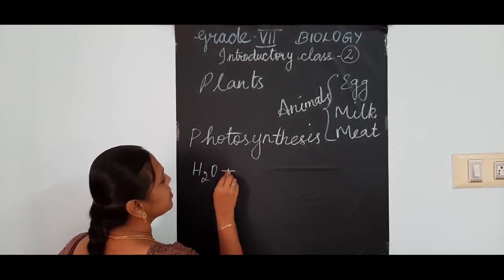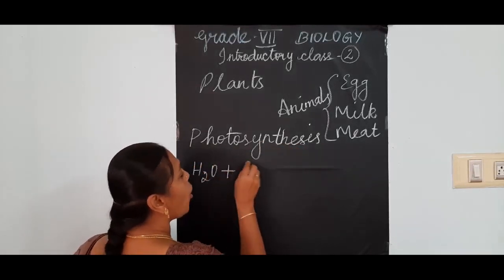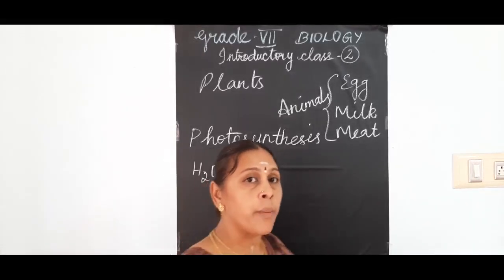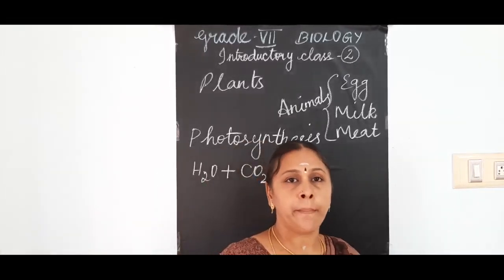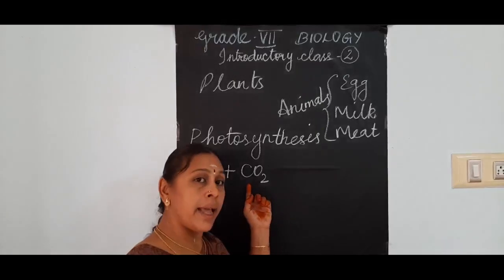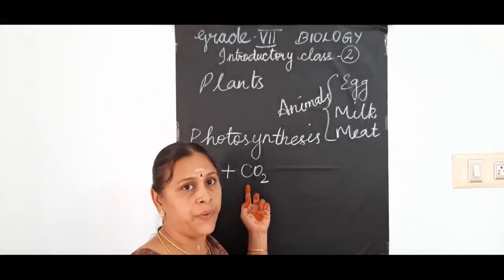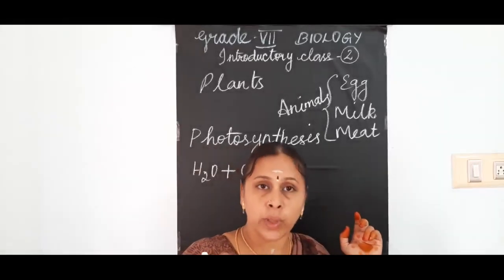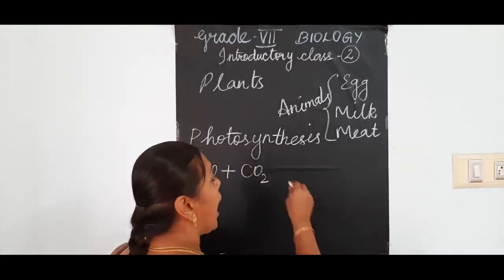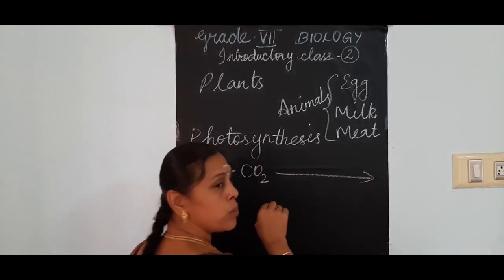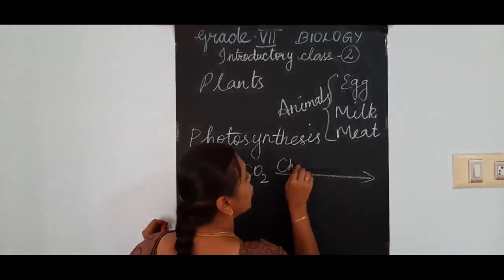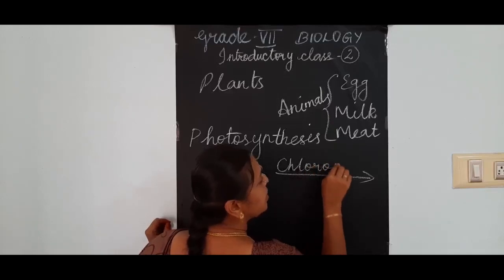Water and carbon dioxide. From where do they get that carbon dioxide and water? Carbon dioxide they absorb from the atmosphere. Then the water they absorb from the soil through their roots. And what do they have in their leaves? A green pigment called chlorophyll.